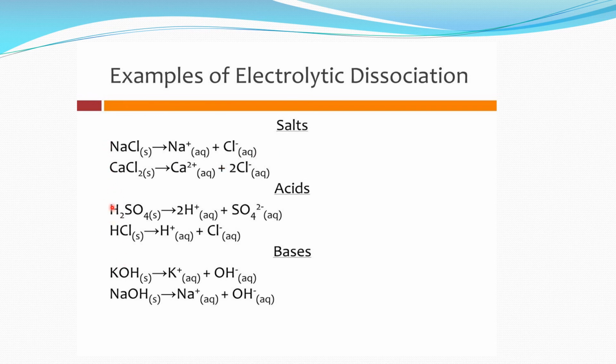So during the dissociation of H2SO4, HCl, KOH, NaOH, we can call this ionization also. But in the case of electrovalent compounds like NaCl, CaCl2, KCl, KBr, this is just an electrolytic dissociation.